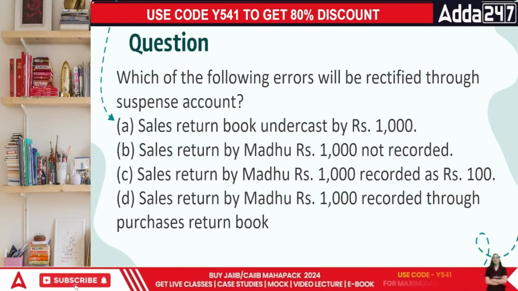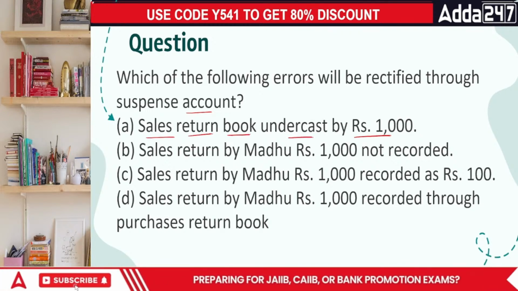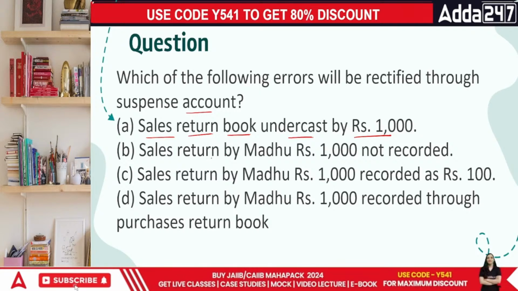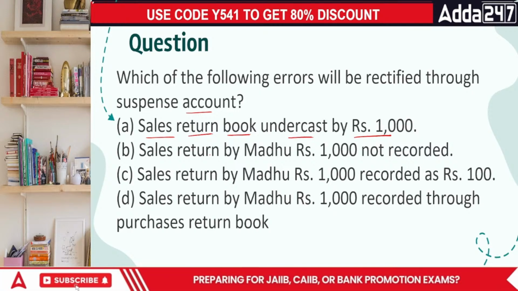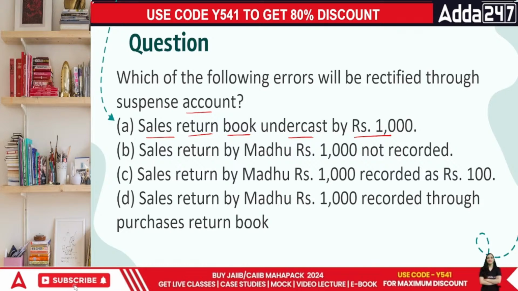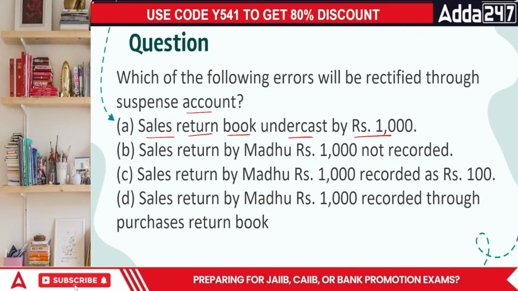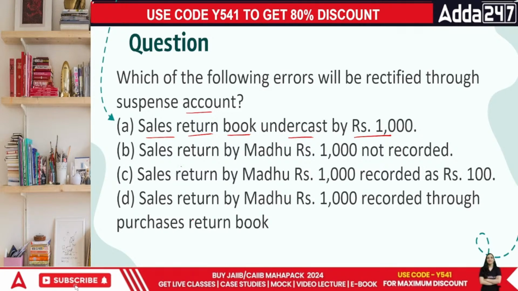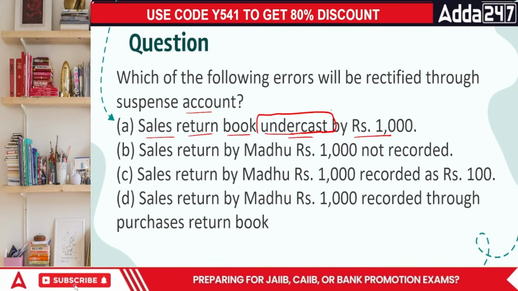Which of the following errors will be rectified through the suspense account? Sales return book is undercast by 1000. Acha, this is a question which we have done already, just a repetition, so I'm going to discuss it again. Sales return book is undercast. When one part is undercast, you don't know the other counterpart of this question. Matlab, what counterpart should be there in the journal entries. So if the counterpart is not known to me, that is a problem na. That is why when we talk about this undercast wala scenario, how do we deal with it, everyone? In this case, this is by using the suspense account.